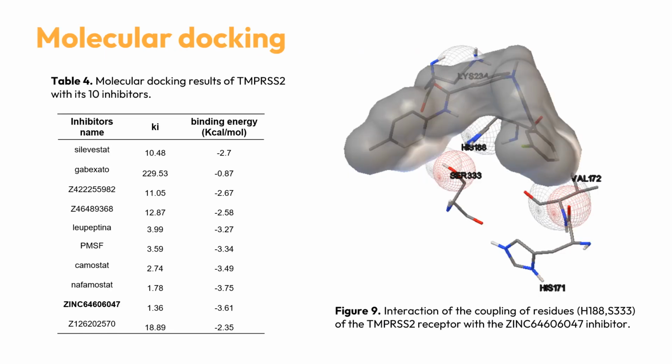And finally, the results of the molecular docking of TMPRSS2 with 10 inhibitors, based on the binding energy and the inhibition constant, indicate that the compound ZINC64606047 shows the highest affinity values with the TMPRSS2 protein from Mus musculus. Furthermore, the protein amino acid residues involved in the interaction are part of the catalytic triad.